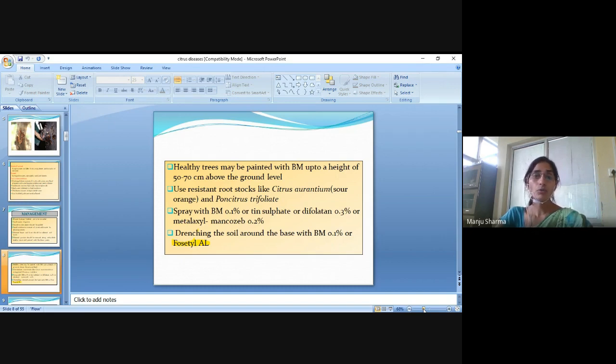Use resistant rootstock like citrus jambhiri, shore orange, and trifoliate orange. Spray with Bordeaux mixture 0.1% or tin sulfate or difolatan 0.3% or metalaxyl mancozeb 0.2%. Drench the soil around the base with Bordeaux mixture 0.1% or fosetyl.